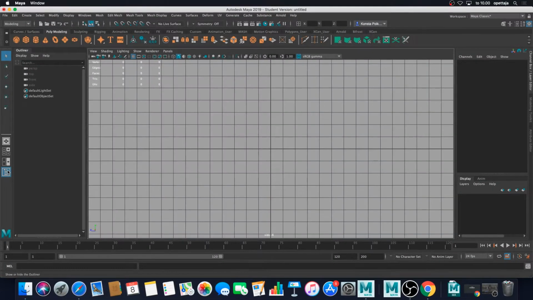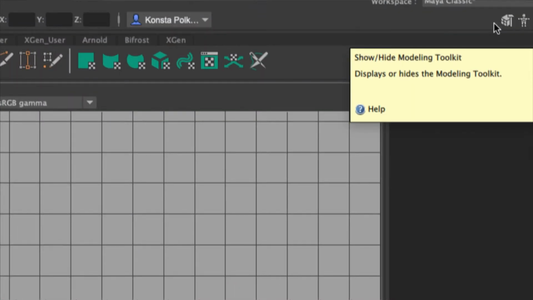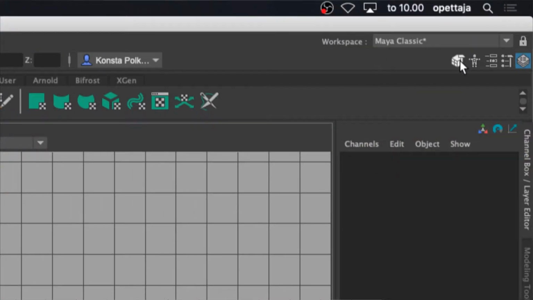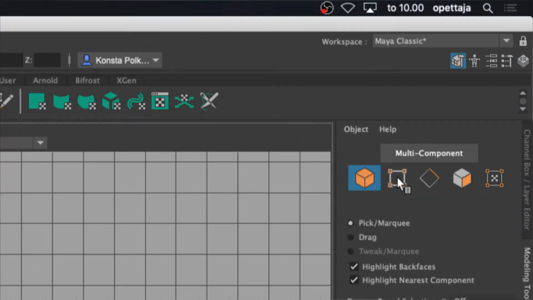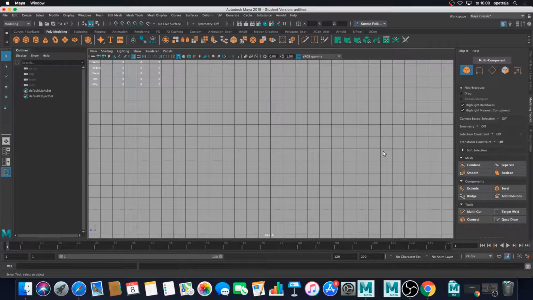Here from the left, the lowest icon, I get my outliner opened, and then because first we are modeling our character, I'm going to enable my modeling toolkit here on the right side. Under the workspace menu icon with the cube and hammer, we get our modeling toolkit tools shown. And now we are ready to go for modeling.